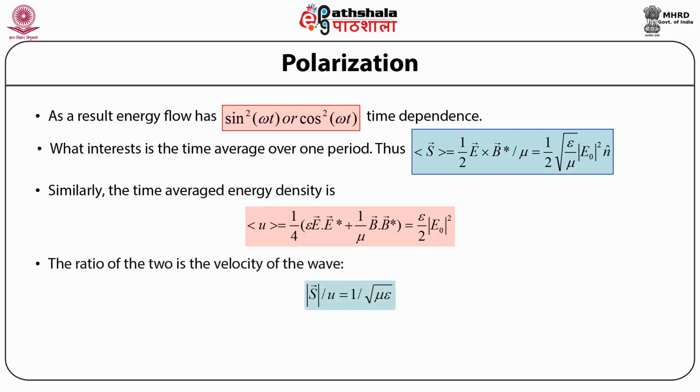Now, if we take the ratio of the two, that is the ratio of the average of the energy flow and the time averaged energy density, then this turns out to be the average of the Poynting's vector upon the average of the energy density is equal to 1 upon the square root of mu times epsilon. And this turns out to be equal to the velocity of the electromagnetic wave. Thus, in this manner, we see that the ratio of the time averaged energy flow to the time averaged energy density is simply the velocity of propagation of the electromagnetic wave.